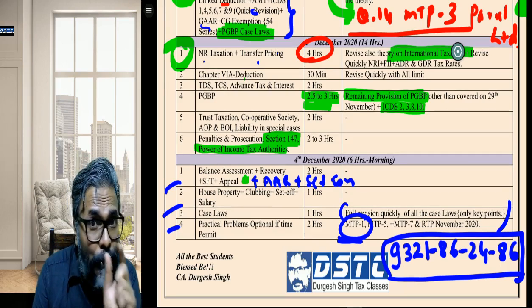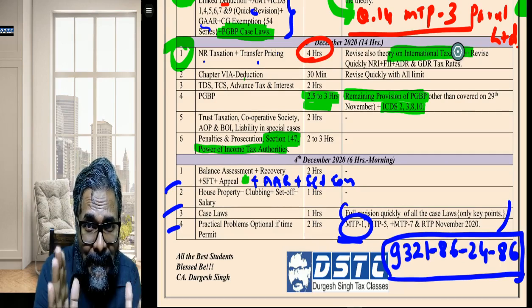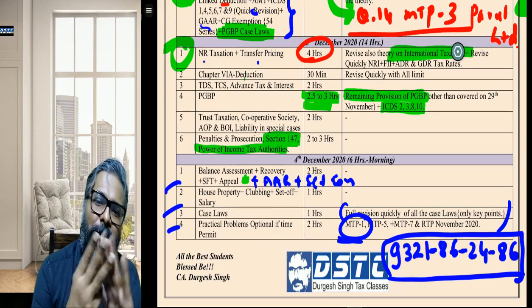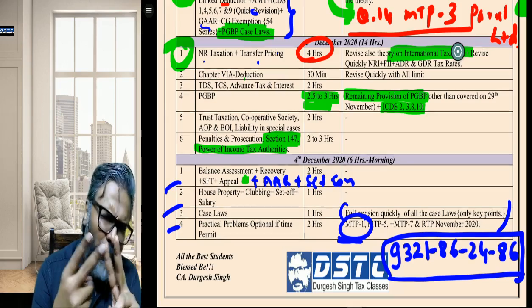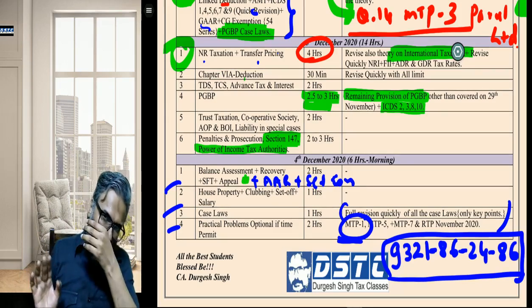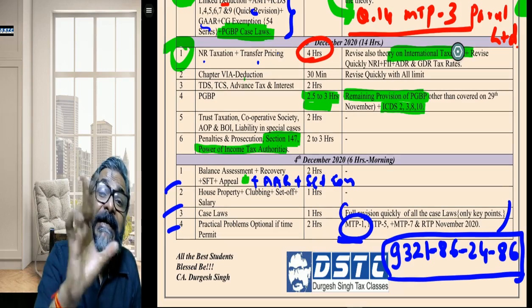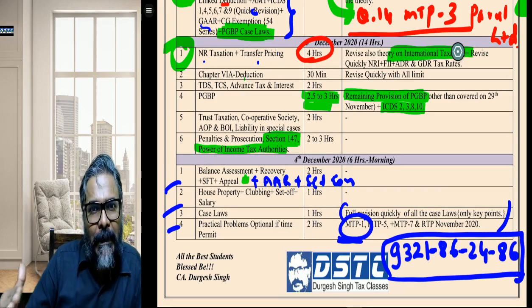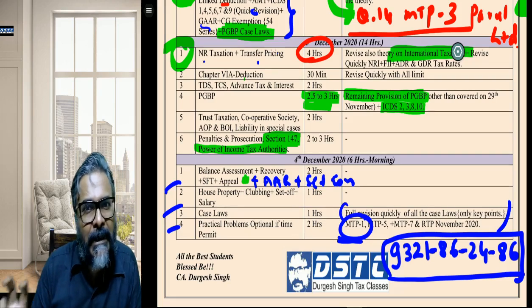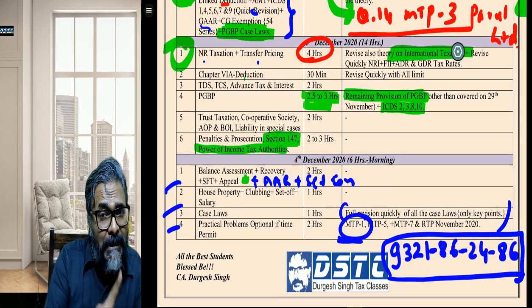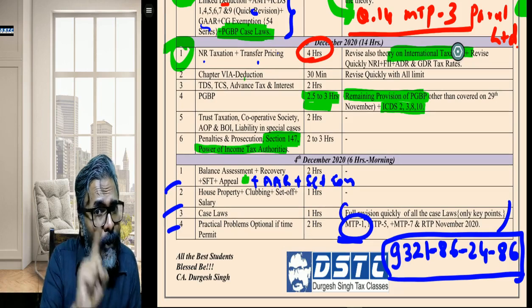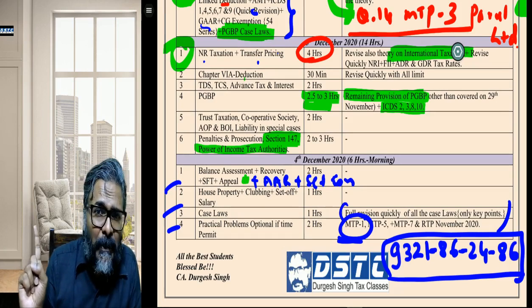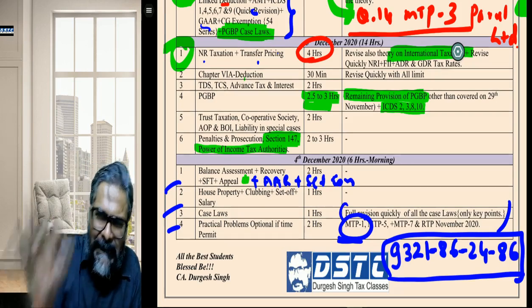Now, the strategy is like this: 3 full questions, or 2, whichever you know best. I'm talking about descriptive questions. You will attempt those first. Try to secure 25 to 30 marks. The initial 30 marks is the key, students, and those 30 marks have to be your best attempt. I'm not only talking about DT, I'm talking about the other papers as well.